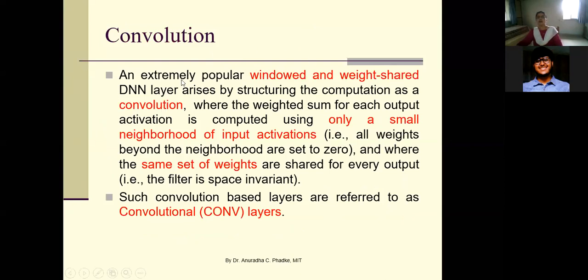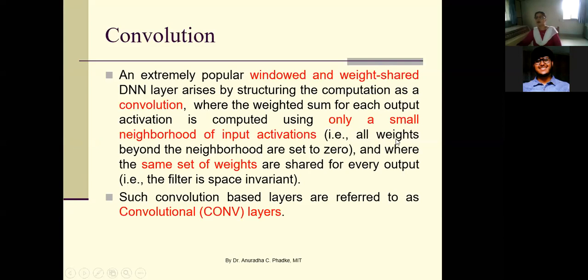Okay. So an extremely popular windowed and weight shared deep neural network layer arises by structuring the computation as a convolution, where the weighted sum for each output activation is computed using only a small neighborhood of input activations.